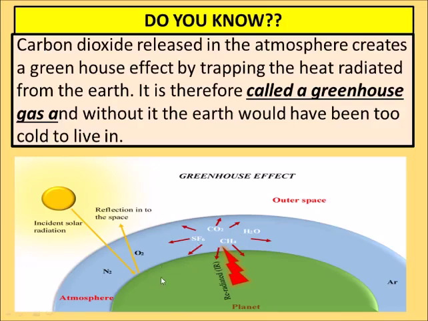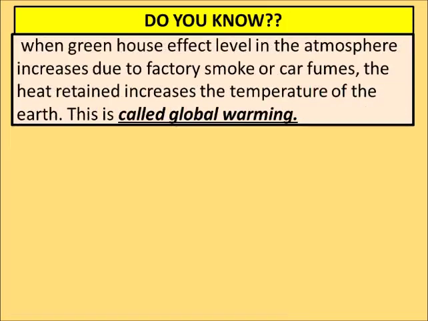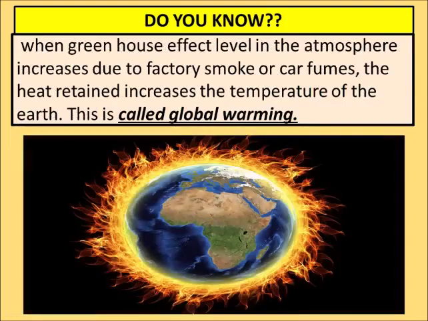So this heat is being trapped inside the earth's atmosphere, and that's why we feel warm on the earth. If these gases were not there, then all the sun's rays, whatever warmth they make on the earth, this warmth would go out into space, and then we would feel too cold to live on the earth.